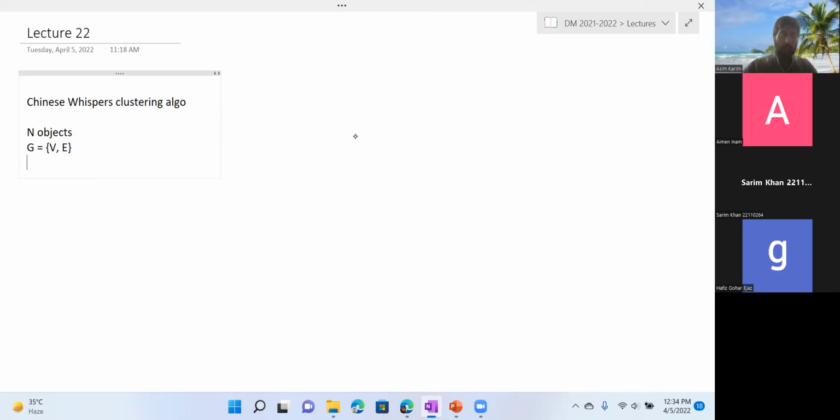And based on those relationships, we have an adjacency matrix A. This matrix, of course, is an n by n matrix, such that Aij is equal to 1, and this is the standard adjacency matrix, if object xi is linked to object xj, meaning that there is an edge between object xi and xj.